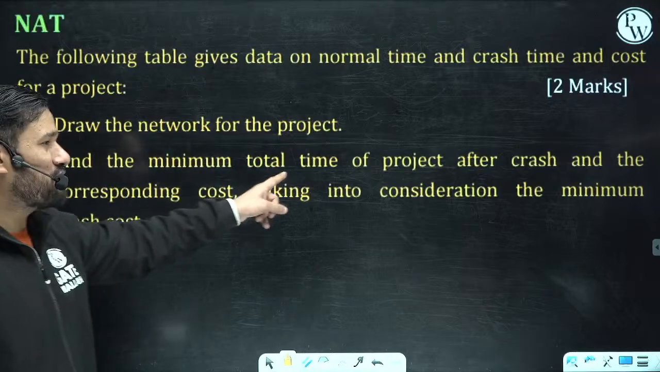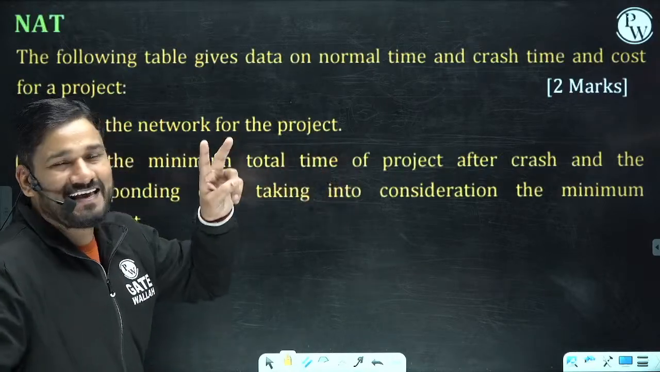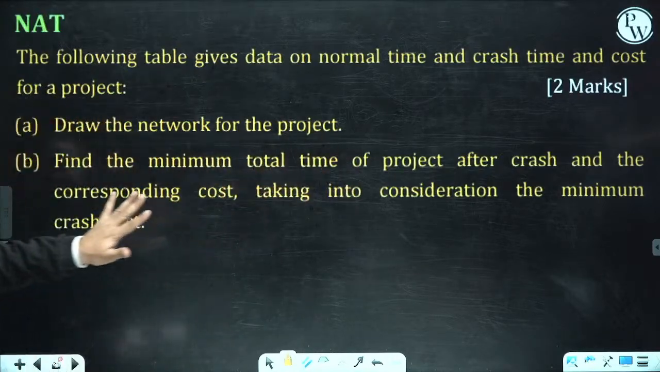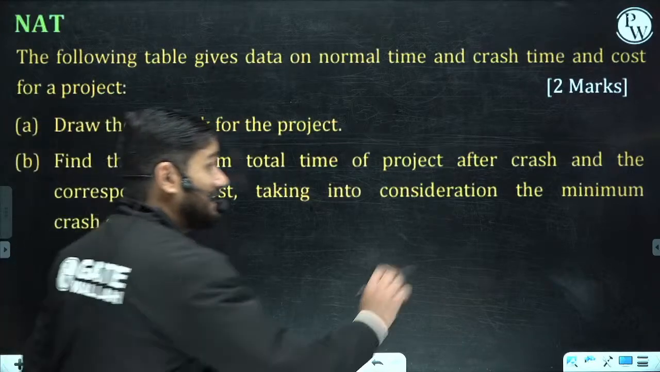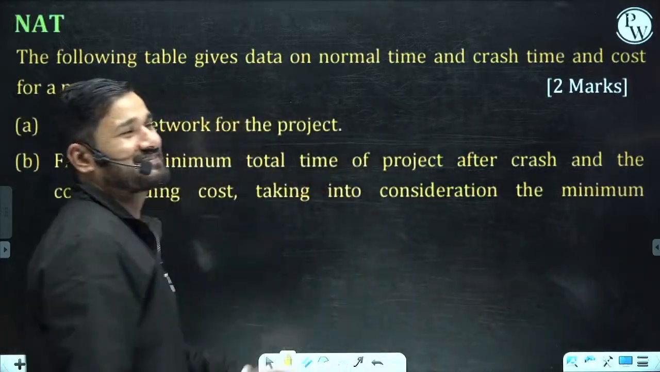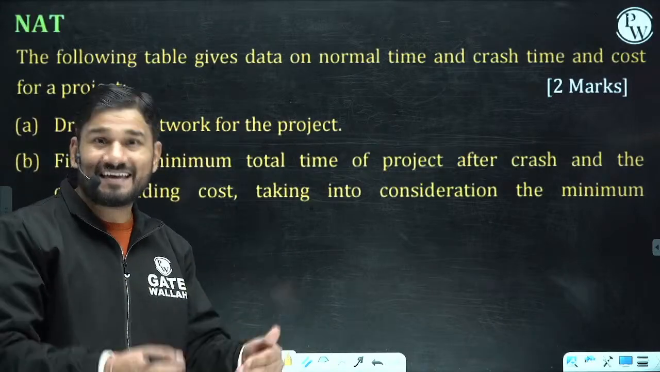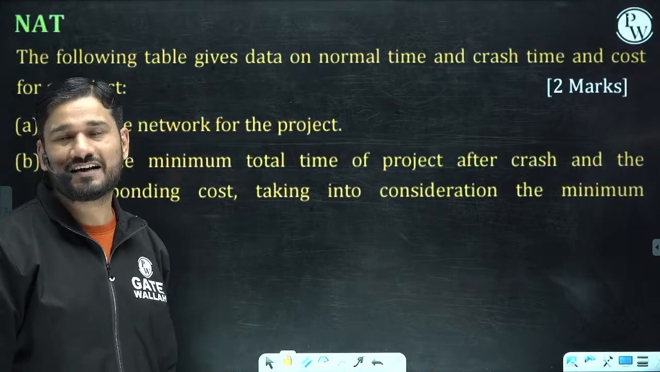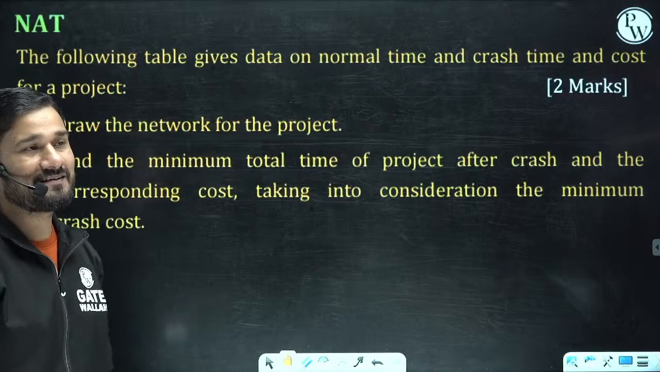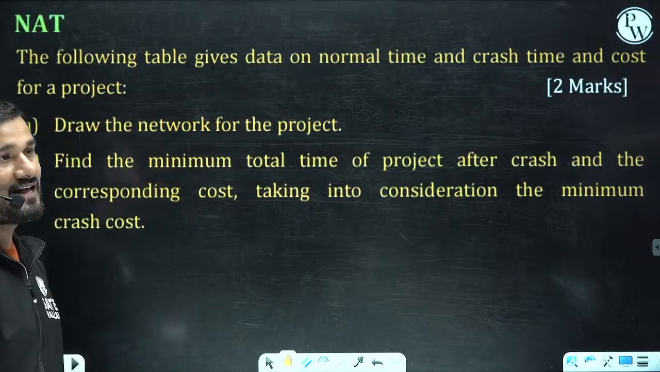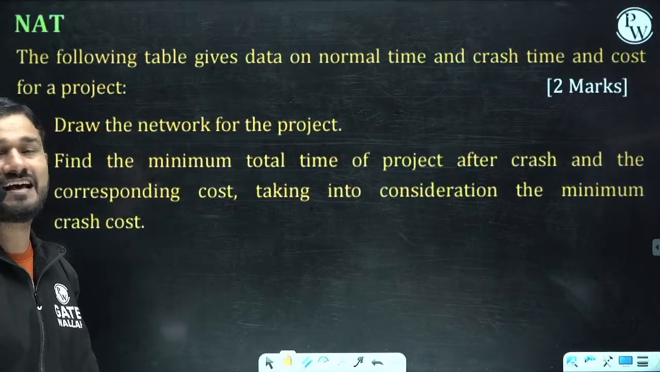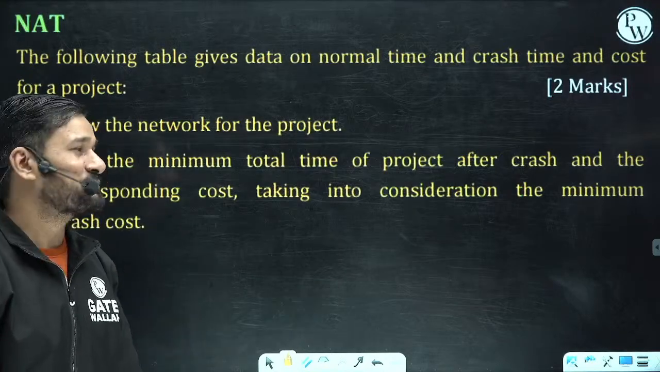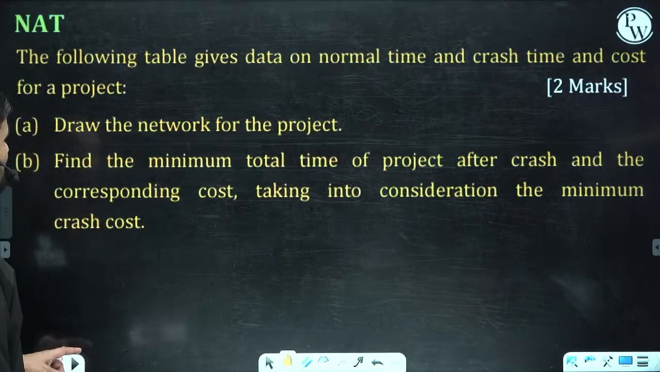Find the minimum total time. It means case 1 or case 2, just check. And the corresponding cost. People make mistakes here. Are you getting this point or not? Okay, clear? So what is going to happen? Here they are asking for case 2, yes SD. They are asking for case 2, and let us find out the corresponding value.